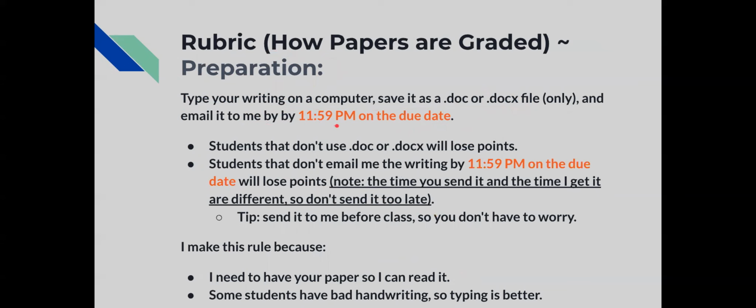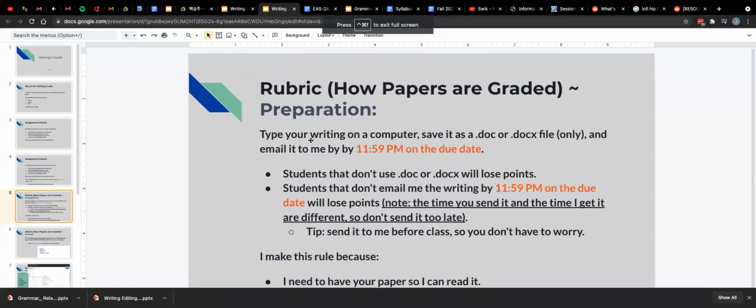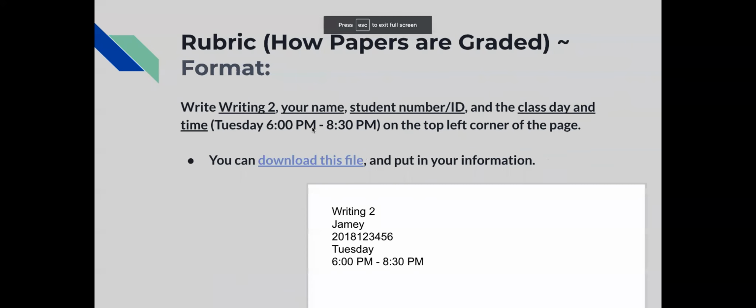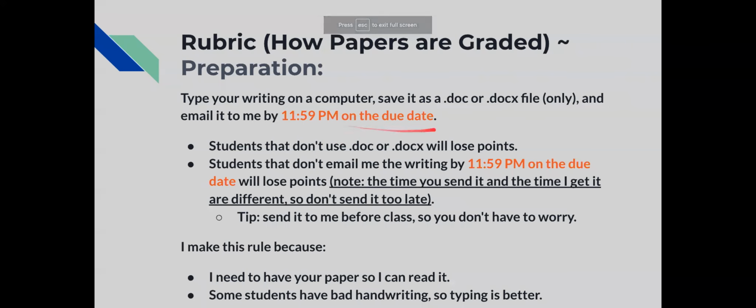And email it to me by 11:59 p.m. on the due date. Students that don't use the .docx file style will lose points. So if you use .hwp, you will lose points. Same with PDF. I don't want PDFs either. Just give me the .docx file.